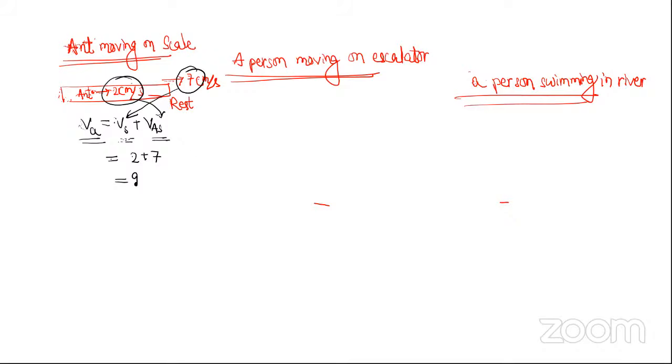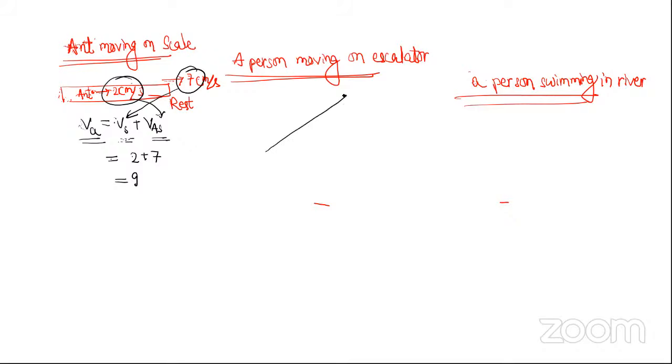If you have doubt there, you can ask me. That is what people don't understand: what is that 2? That 2 means, when the scale was at rest and the ant was walking, at that time the 2 was the velocity of the ant with respect to scale, and that was the same as the velocity of the ant with respect to ground. But now when the scale moves, that 2 centimeters per second is the velocity of the ant with respect to scale.